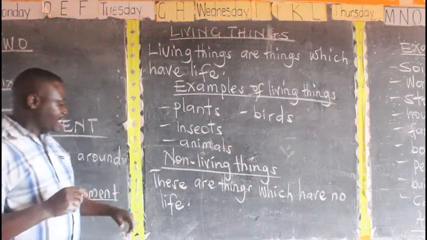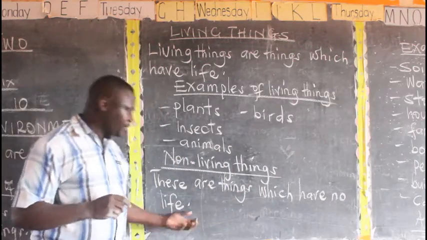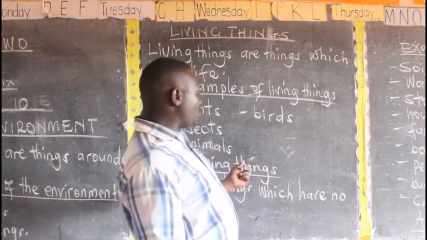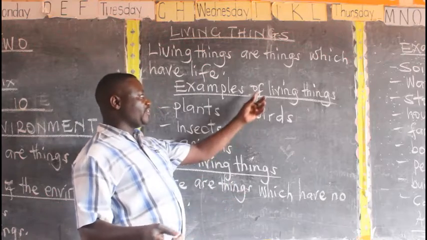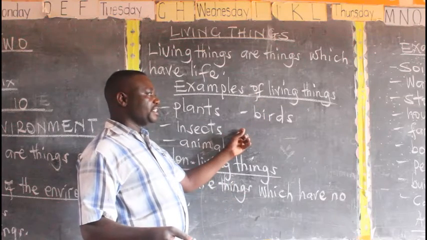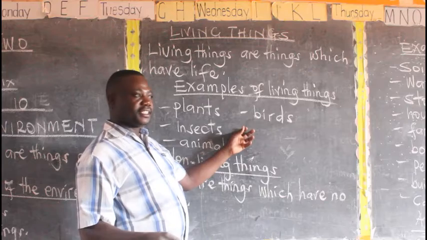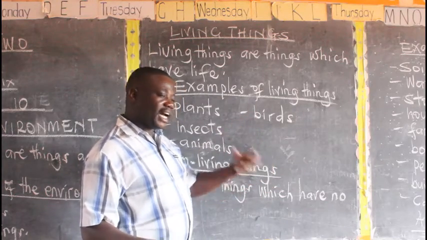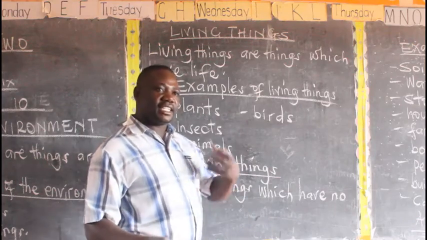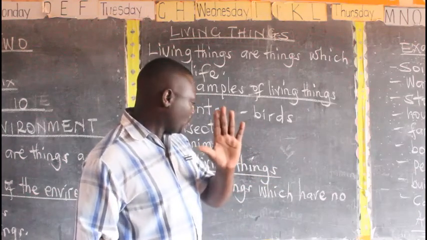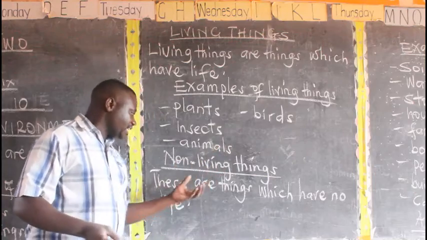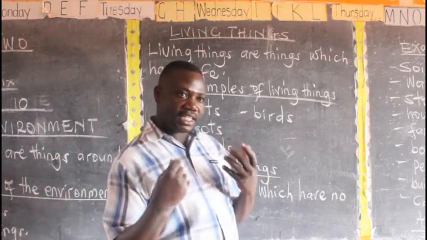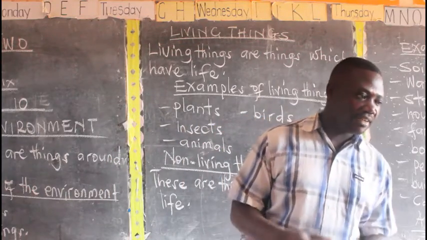Non-living things are things which have no life. They don't have life. And when you look at characteristics of living things, never say that living things die. Because when something has died, it's no longer a living thing. It's not existing again, so never mention that. So non-living things are things which have no life. They cannot eat, they can't move, they can't even breathe.